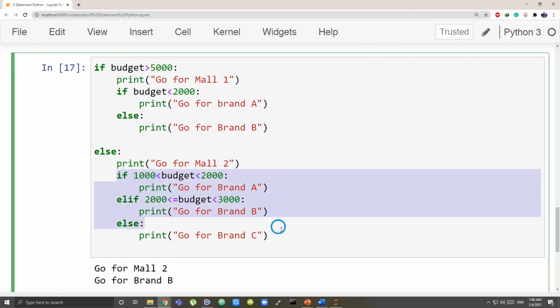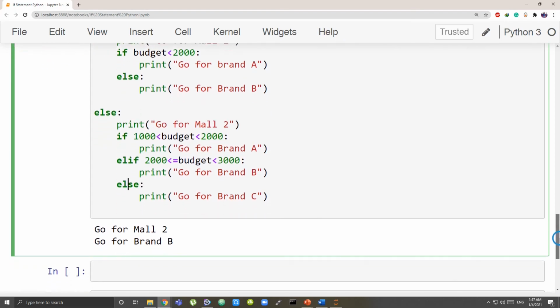Then comes the if statement, so it has to check this if statement. Is my budget lying in this range? No, it is not lying in this range, because this range is for less than 2,000, but ours is equal to 2,000. So because this condition was false, this did not run. It came to else if, the condition was true, so that is why this ran, and else will not run, because if any one above the else runs, else will not run. So that is why we go to brand B.